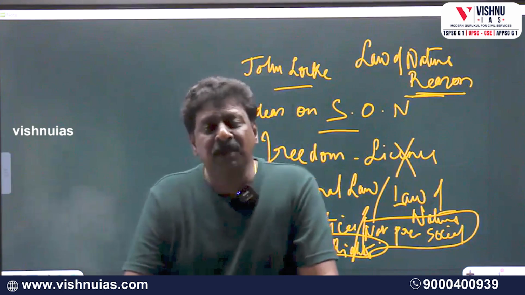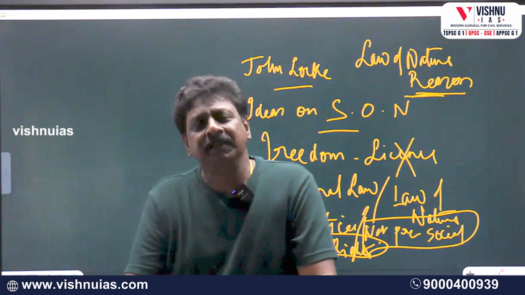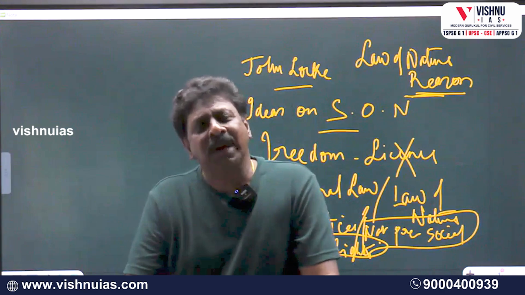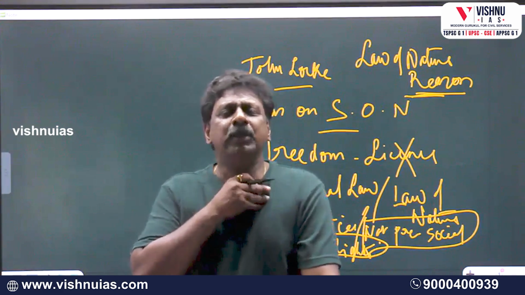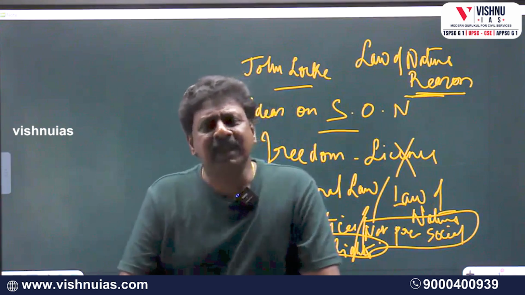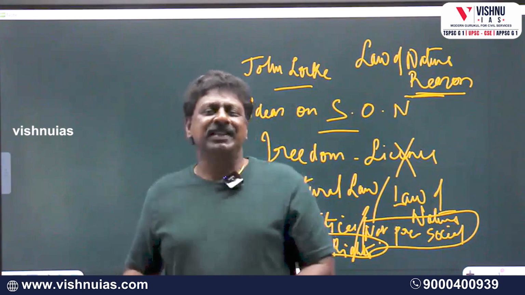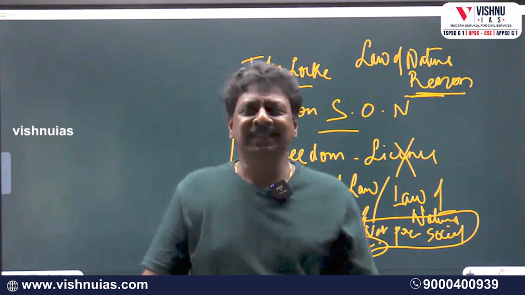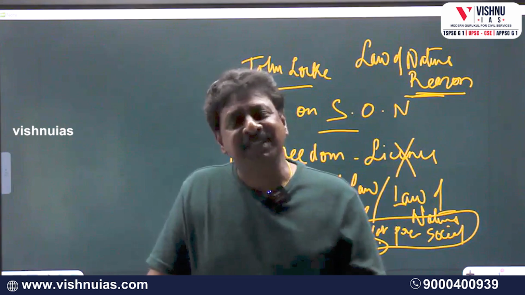Why? Because every individual interpreted the natural law according to his own requirements, his own understanding, and his own convenience. We are all very good advocates of our case, but very bad judges of our case.